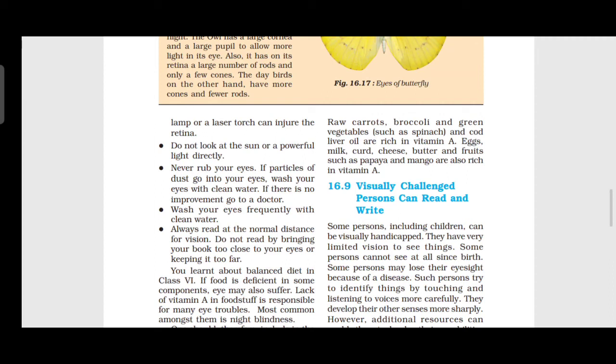Always read at a normal distance for vision. Do not read by bringing the book too close to your eyes, or keeping it too far. We should read our book at a normal distance.